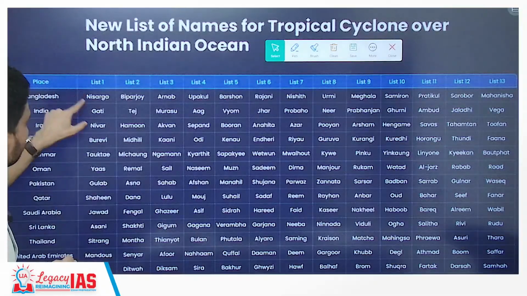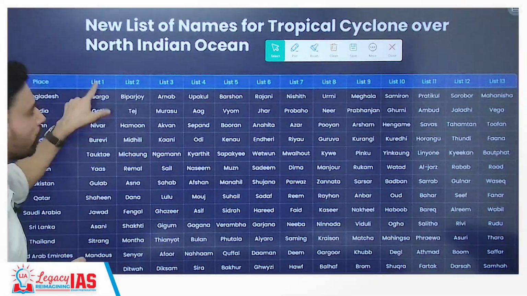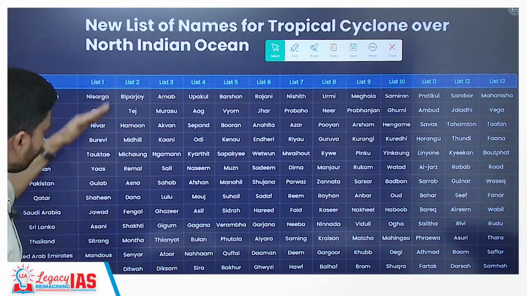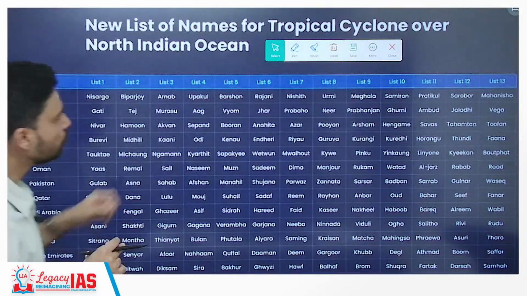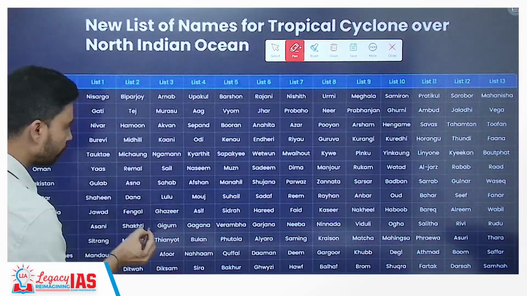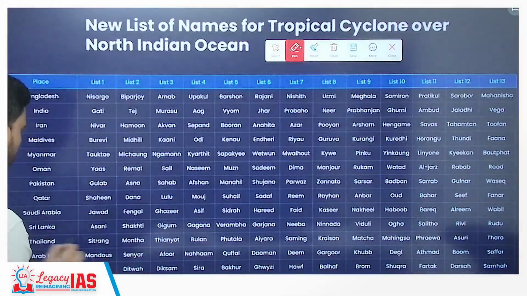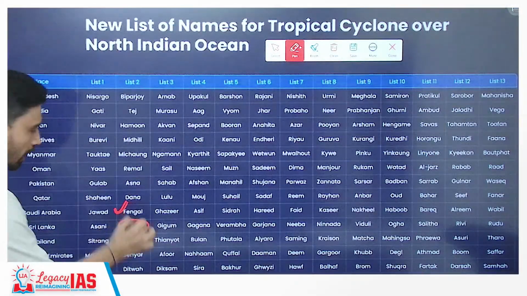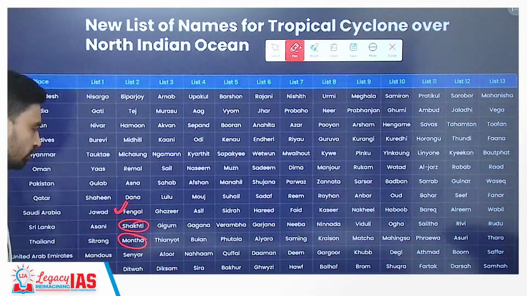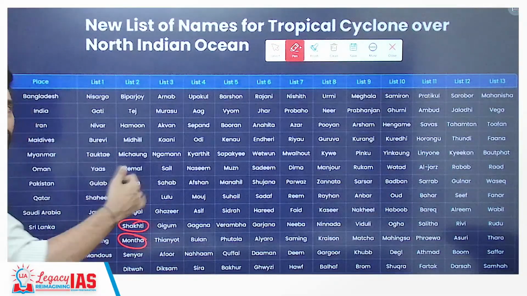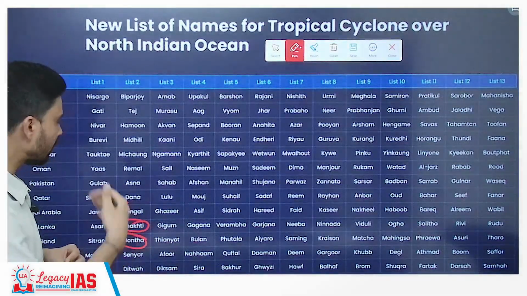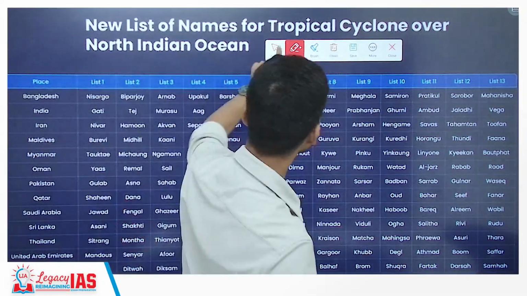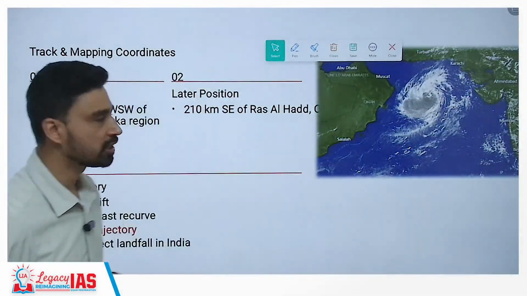Now, when a cyclone strikes first, in that case, you will go here. Then as the next and subsequent cyclones keep taking place, you move column through column. Thus, if you look at this particular context, the name Sakti is given by Sri Lanka. So this is the cyclone that we're talking about. Before Sakti, you had the Bengal cyclone. After Sakti, the cyclone will be called Montha, named by Thailand. So each successive cyclone that generates in the Northern Ocean is named as per this prepared list. Once this list is exhausted, the same process will be repeated.